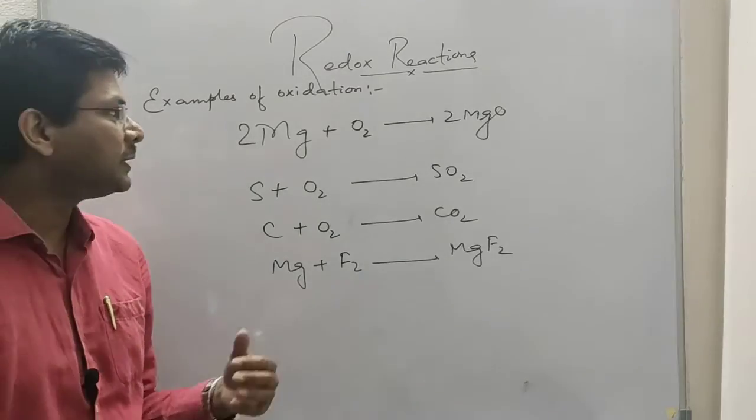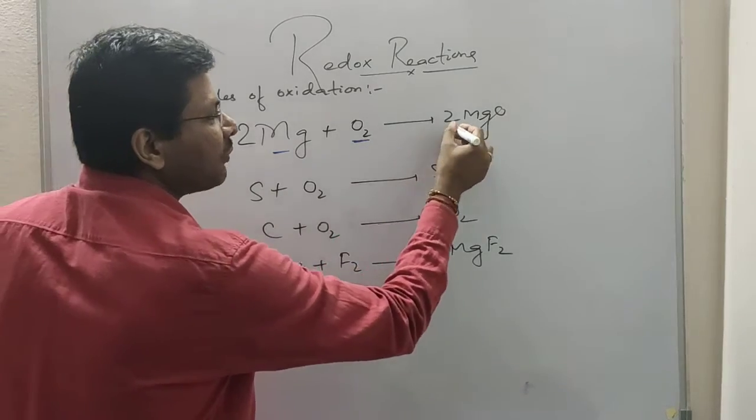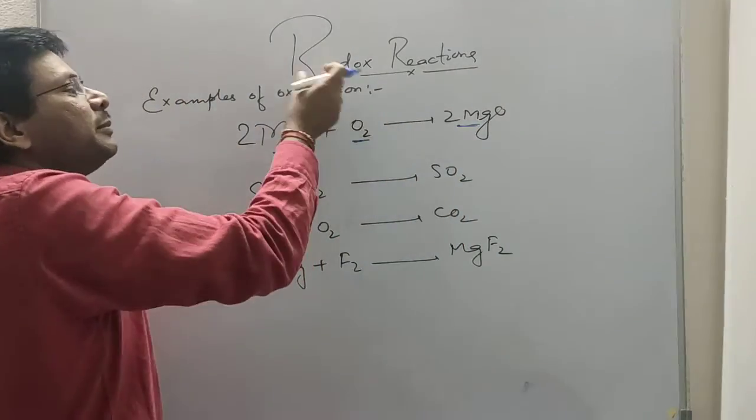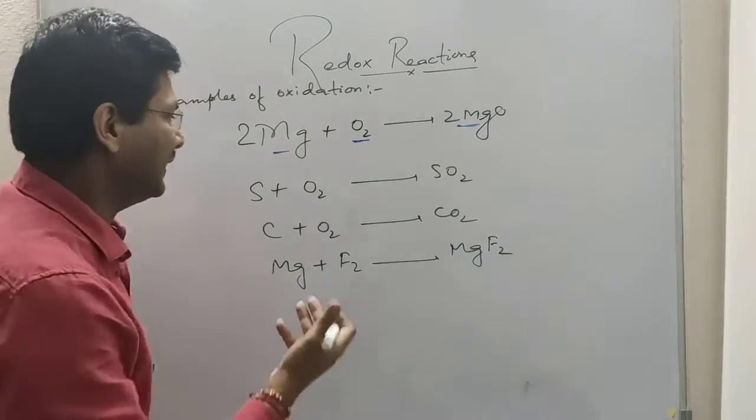Let's see a few examples of oxidation. Magnesium, when it reacts with oxygen, forms magnesium oxide. So oxygen is being added to magnesium. That means magnesium is undergoing oxidation.